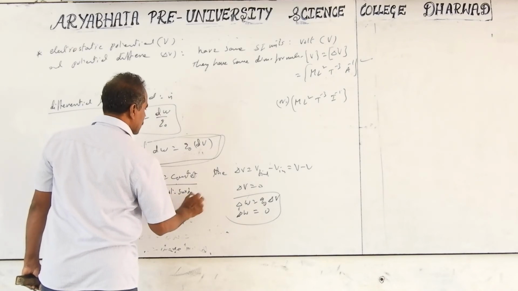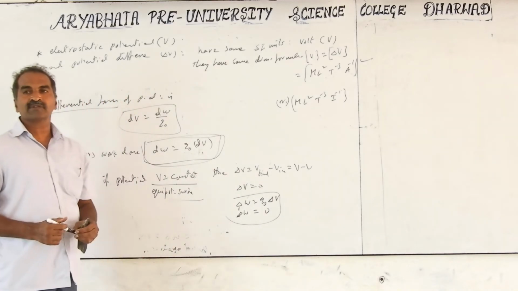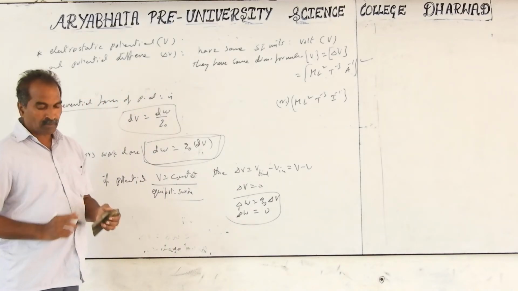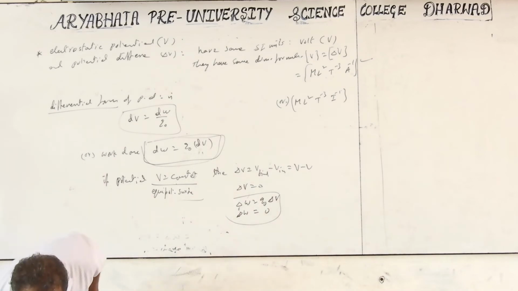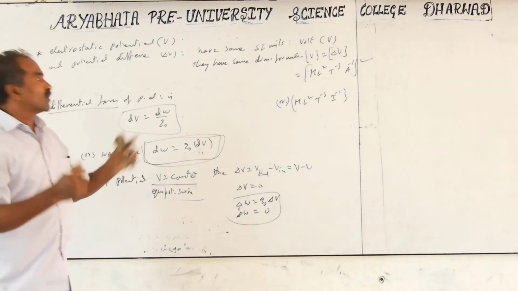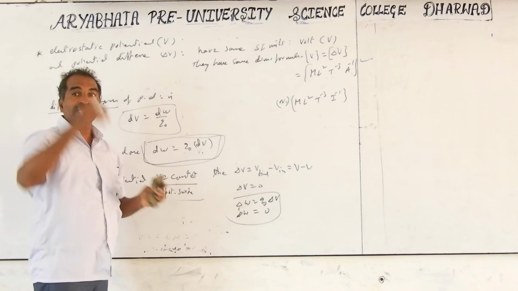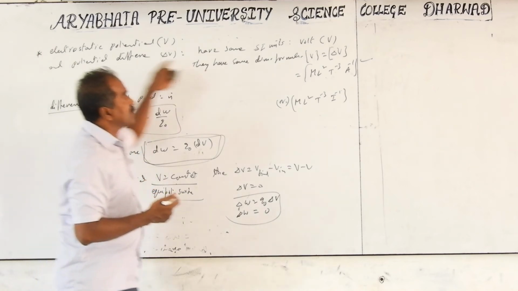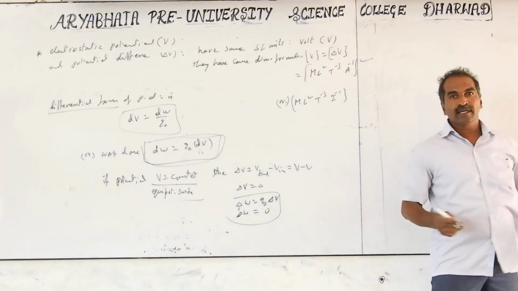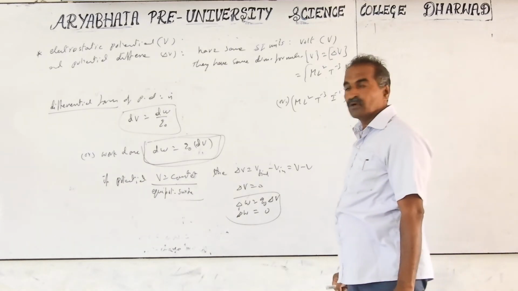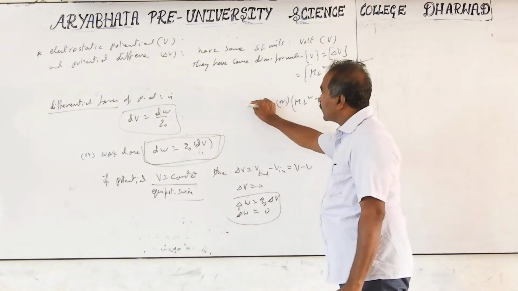Equipotential surface: potential is the same on the surface. For example, on this board the potential is the same. If I bring a charge from infinity to the board, anywhere on the board the distance from infinity is the same. So if the potential here is 10 volts, it is also 10 volts here and here. Everywhere the voltage is 10 volts. I am moving q naught from one point to another point on the board only.